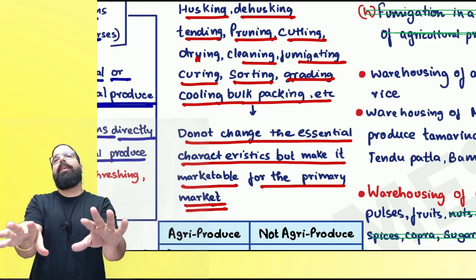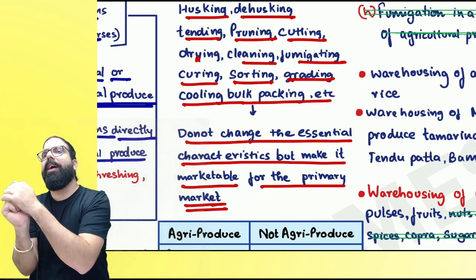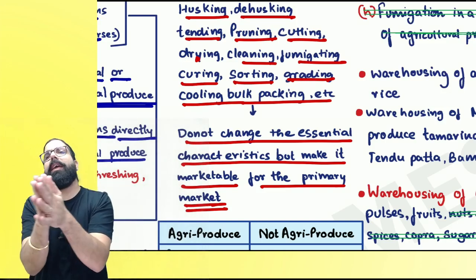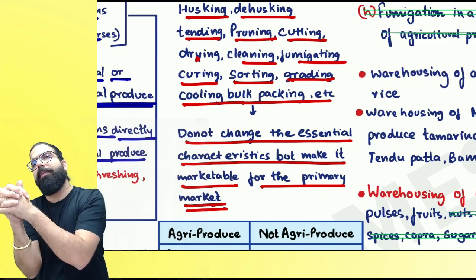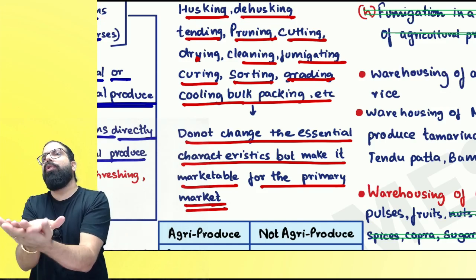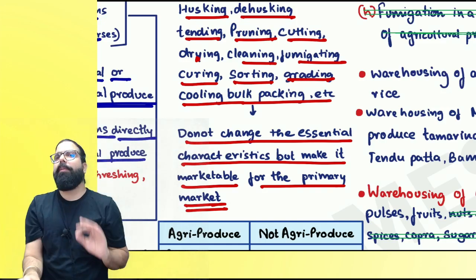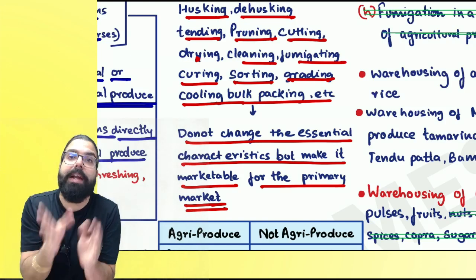In the agricultural farm, if you get fumigation done, or drying, cutting, sorting, grading, etc. services done, they are telling that on those services there will be no GST. Are we clear?